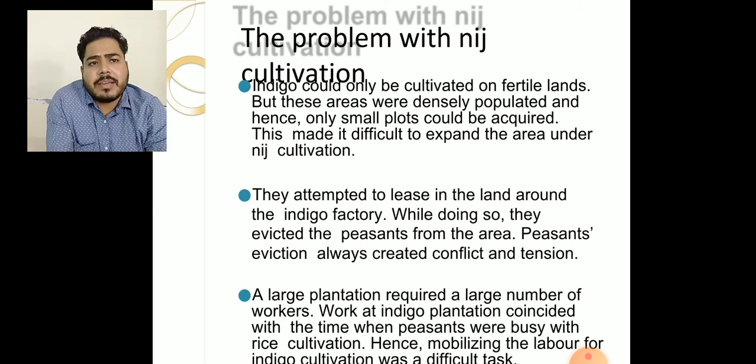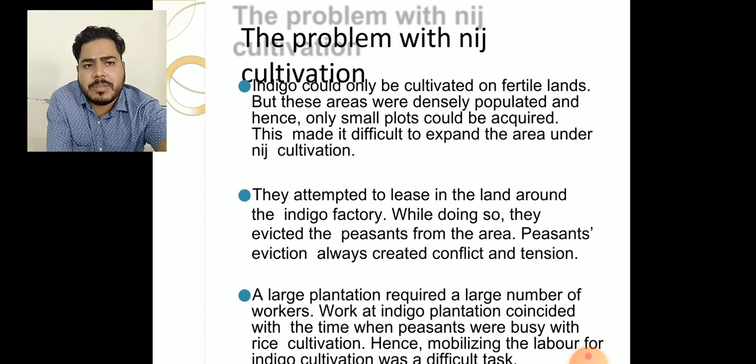Indigo could only be cultivated on fertile land, but these areas were densely populated and hence only a small plot could be acquired. This made it difficult to expand the area under Nij cultivation. A large number of plantations required a large number of workers. So, work at the indigo plantation coincided with a time when peasants were busy with their rice cultivation. Hence, mobilizing labor for indigo cultivation was a very difficult task for the Indian farmers and zamindars.